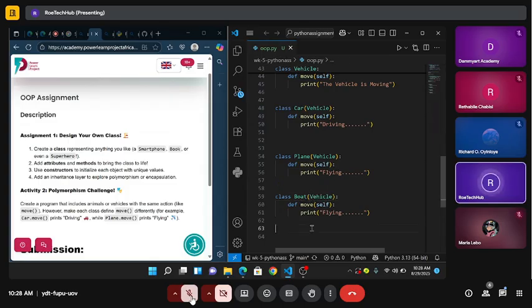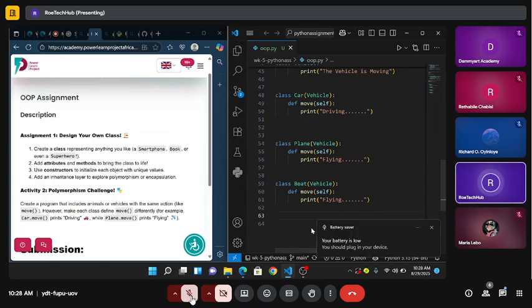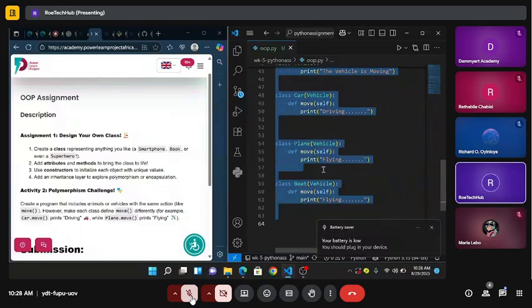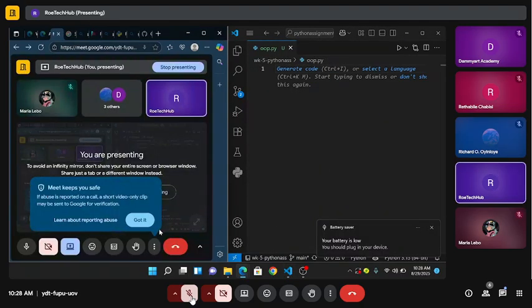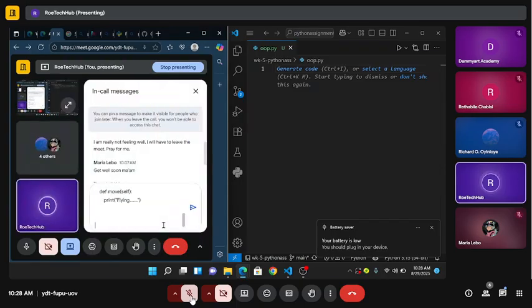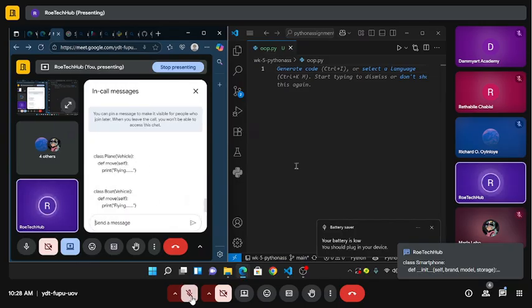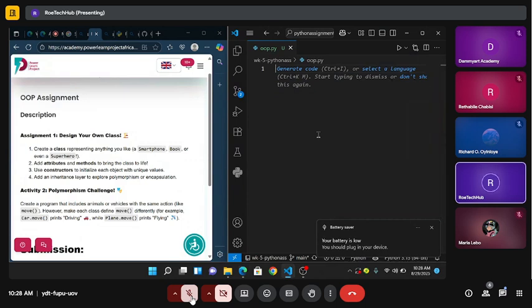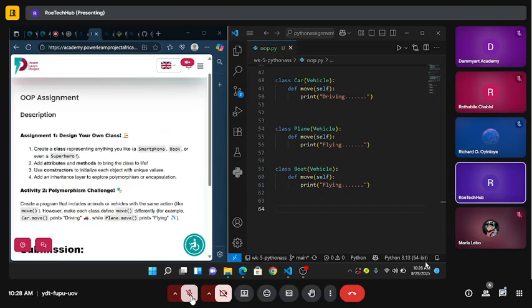This thing should just hold on so I can push. Let me keep it here first, just in case I can join in with another PC, because it's going to go out any moment from now. See, your battery is very, very low. So I'm just keeping that one there, just in case.